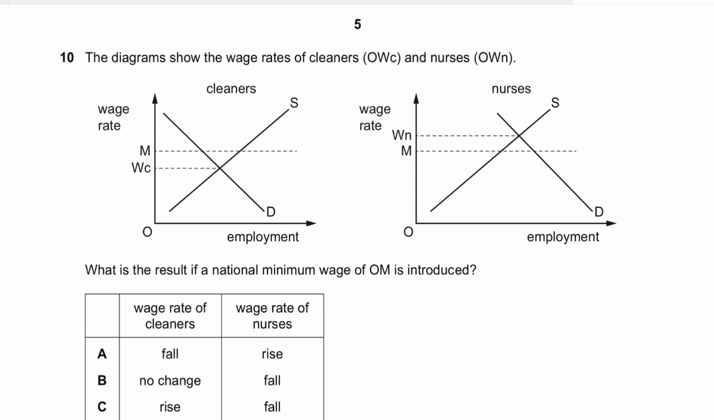Question number 10 says the diagram shows the wage rates of cleaners, OWC, and nurses, OWN. What is the result if a national minimum wage is introduced? Remember that a national minimum wage means that the government is saying that you are not going to pay the market wage rates, because the market wage rates might be less than the minimum wage, right? So you need to pay the minimum wages. Remember that minimum wages will only be effective if they are imposed above the equilibrium.